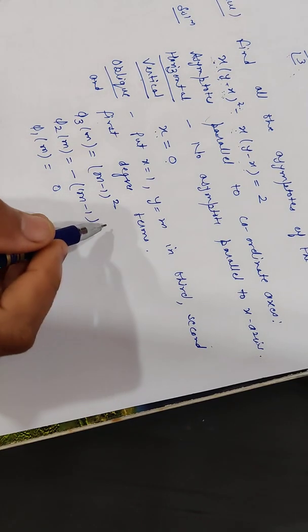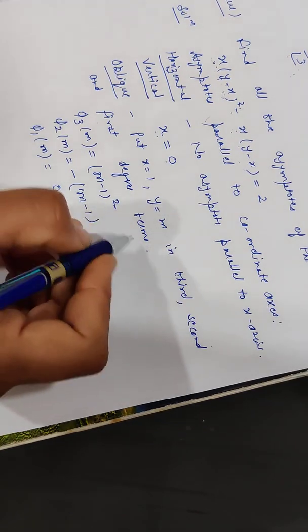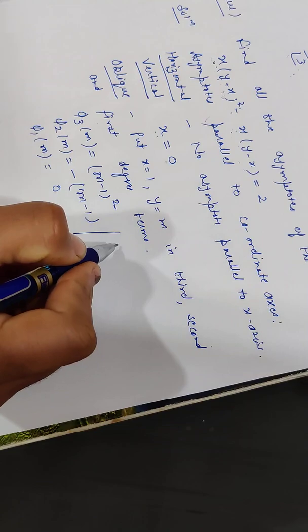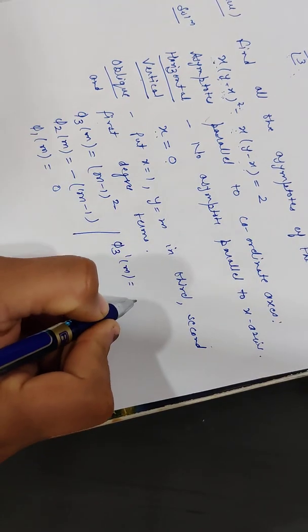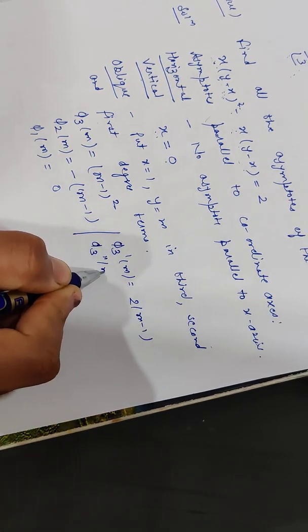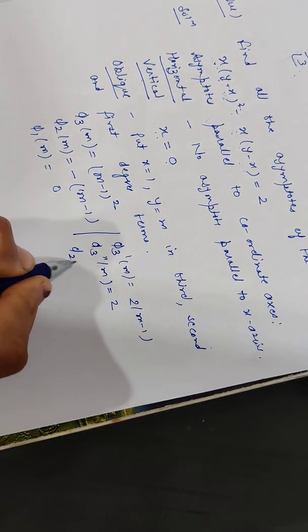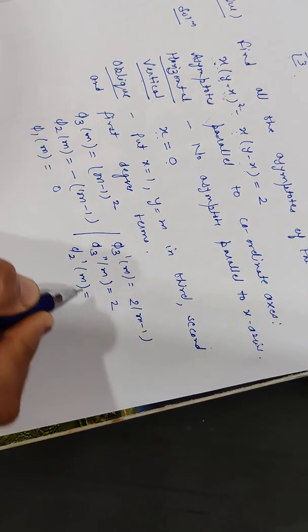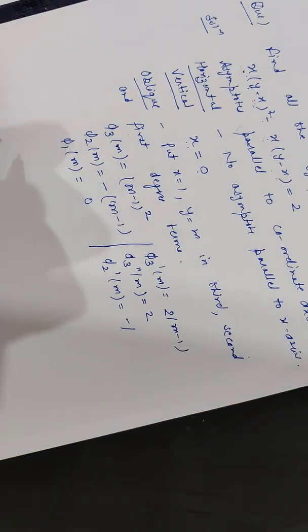Now we will find the first derivative and second derivative of phi 3 and the first derivative of phi 2. Phi 3 dash m is 2m minus 1, phi 3 double dash m is 2, and phi 2 dash m is minus 1.